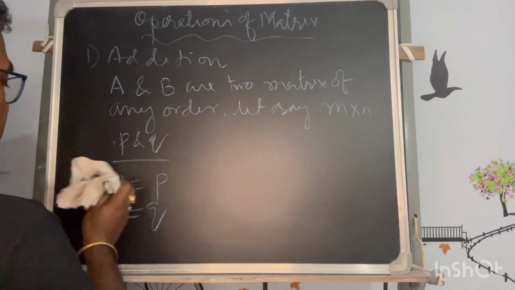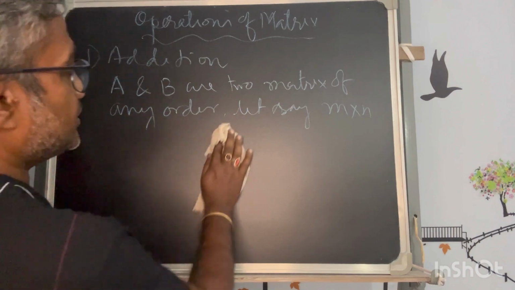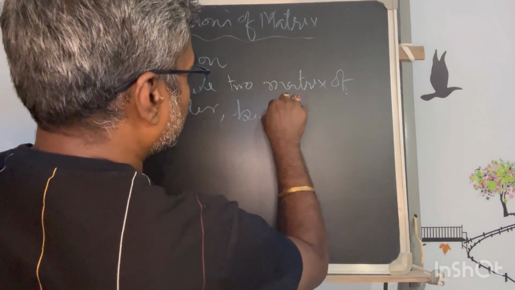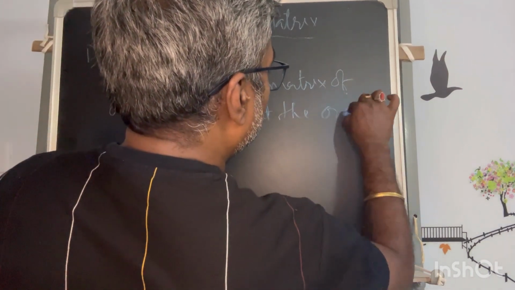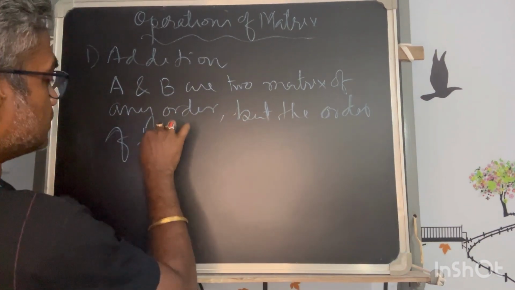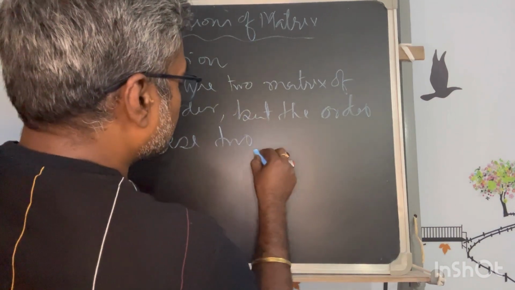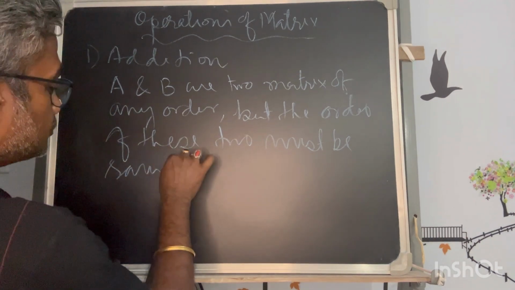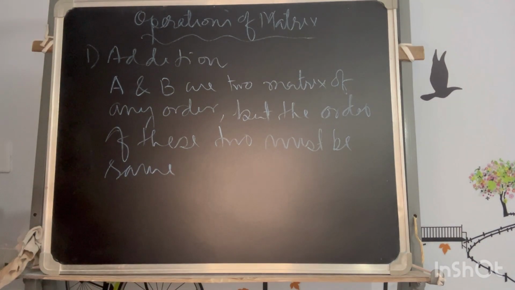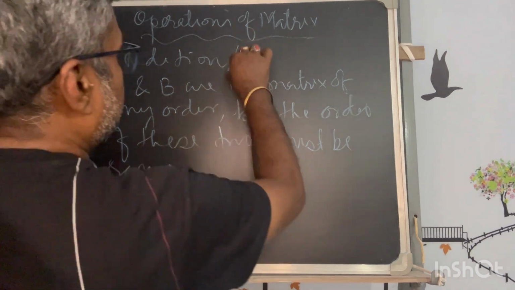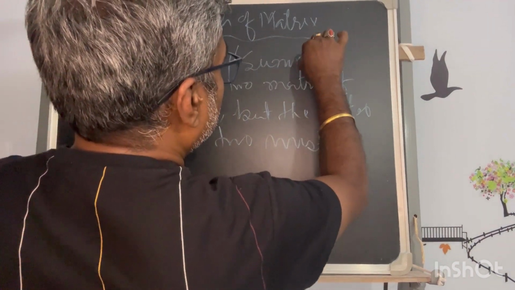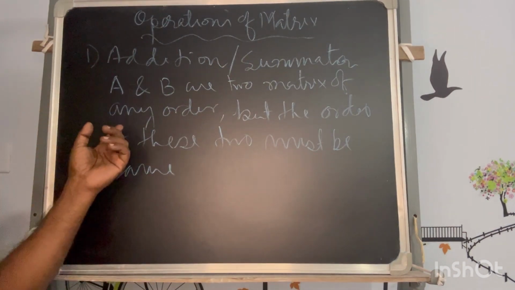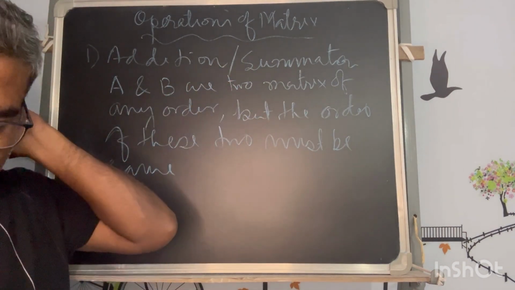At the end, without saying it in such a complicated way, they can be of any order, but the order of these two must be the same. So this is the condition for summation or addition. You can call it summation also, as we call it in other algebra. Summation or addition, where the condition is that the matrices have to be of the same order.